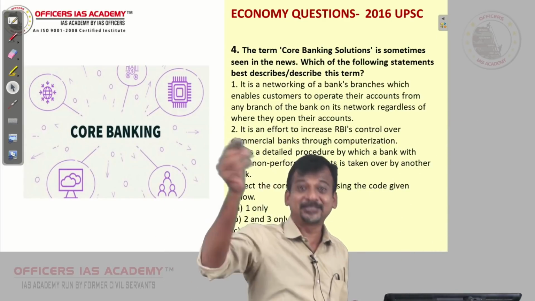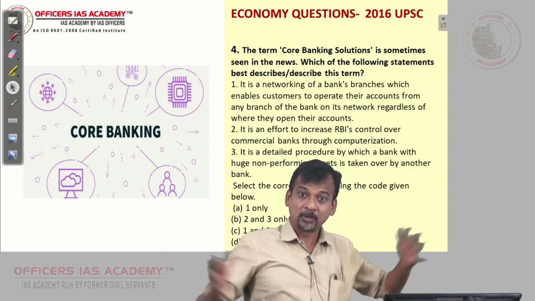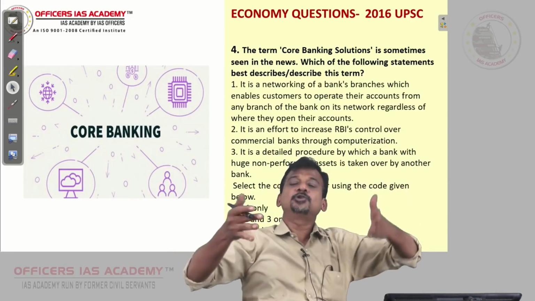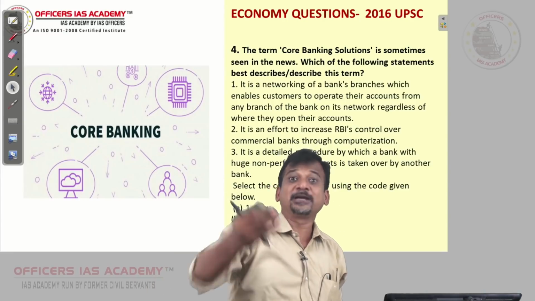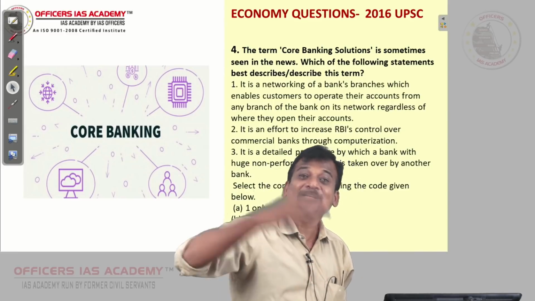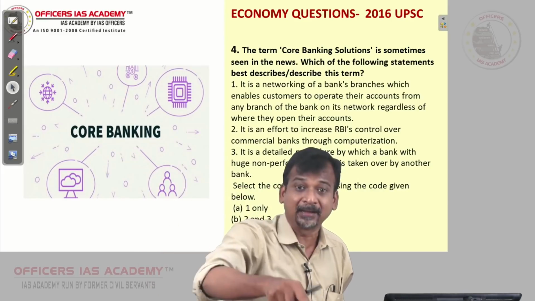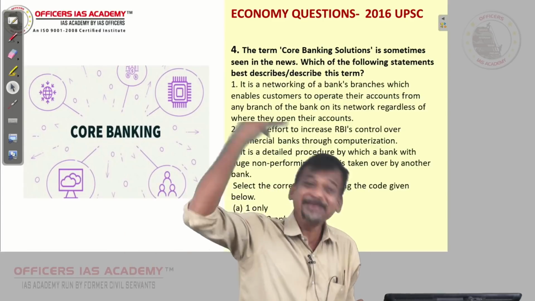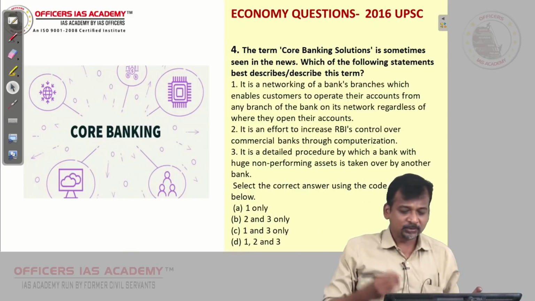Because all are interconnected. Now, one Kuber system is there. RBI has introduced KUBER for this core banking. So all banking things are interconnected, and it becomes easy for the customers. Once upon a time, as I told you in the example, you had to go only to the branch where you had the account. Later it was extended to any branch of the same bank; SBI means any SBI you can use. But now it has become that from any bank you can withdraw. Are you understanding? Okay, now let us go back.